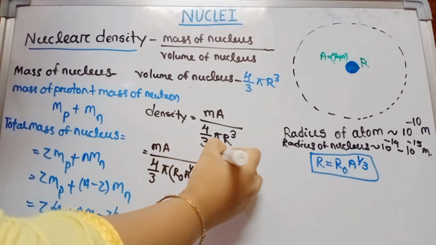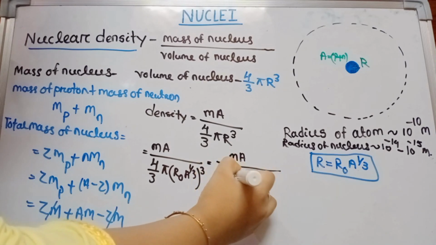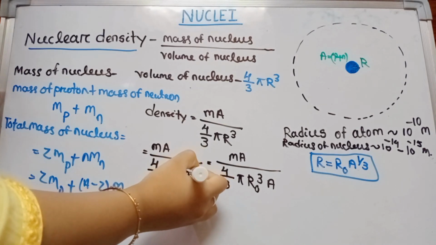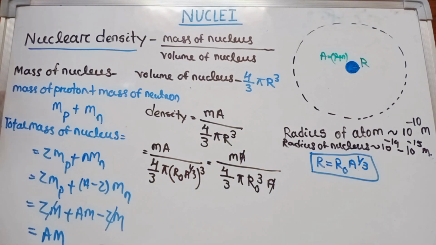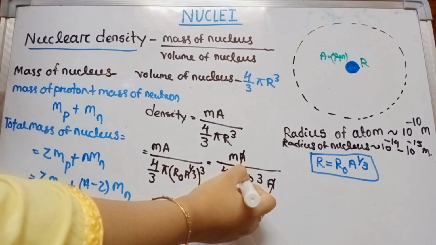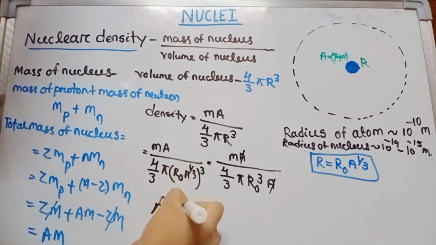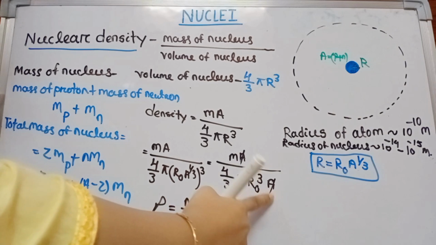That is A M divided by 4 by 3 pi R0 cube A to the power 1 by 3 into 3. The 3 cancels, then A, and A cancels. Then what we got? The density of nucleus equals M divided by 4 by 3 pi R0 cube. That means the density is independent of mass number A.